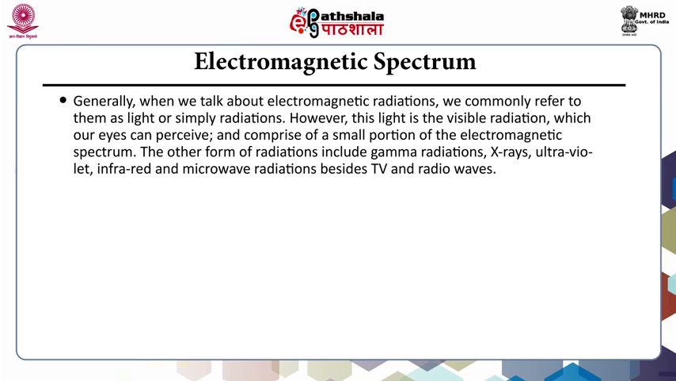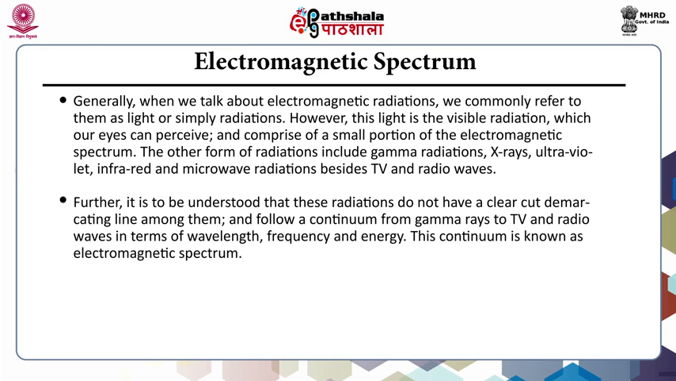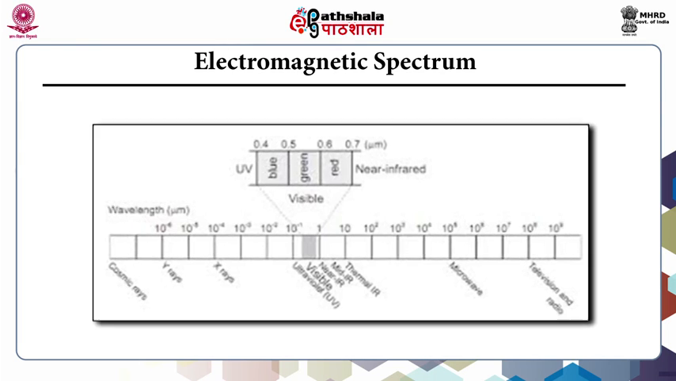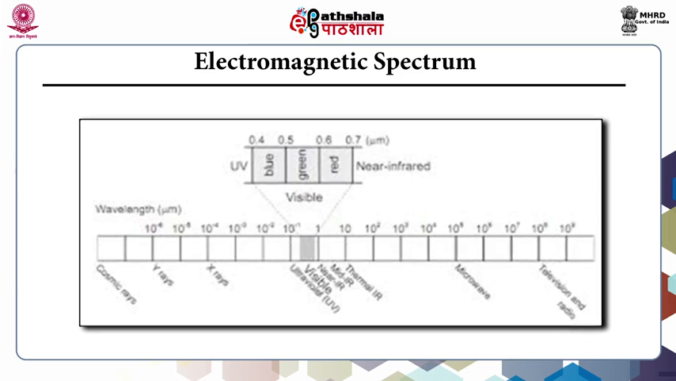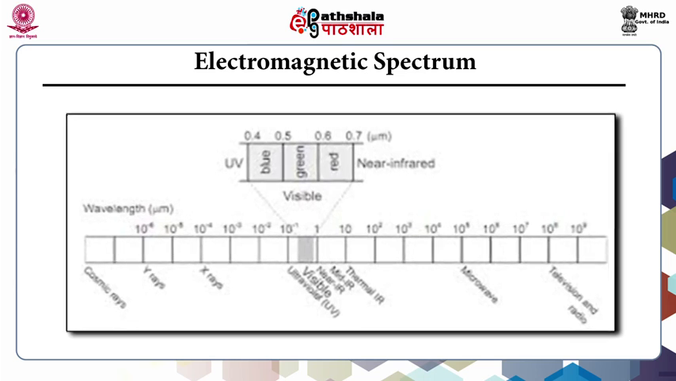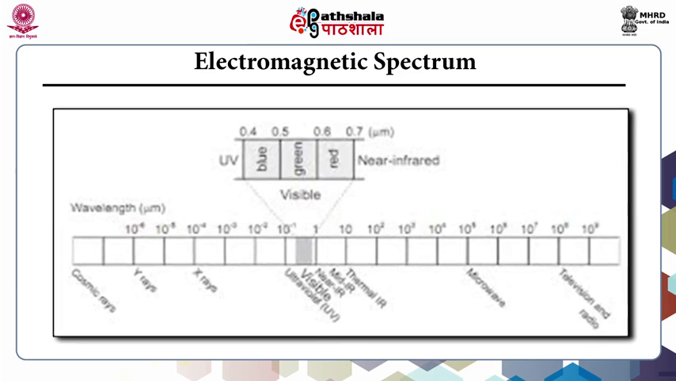radio waves. Further, it is to be understood that these radiations do not have a clear-cut demarcating line among them and follow a continuum from gamma rays to TV and radio waves. In terms of wavelength, frequency and energy, this continuum is known as electromagnetic spectrum.